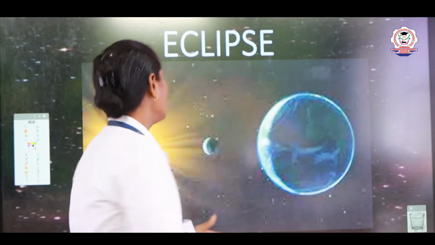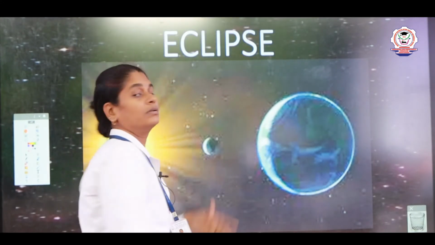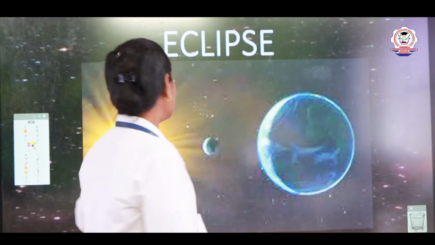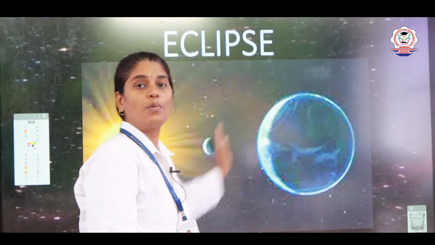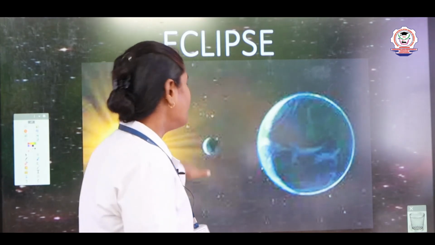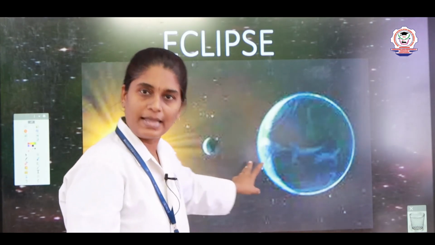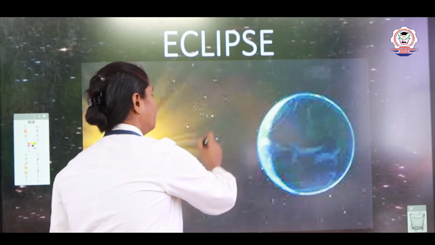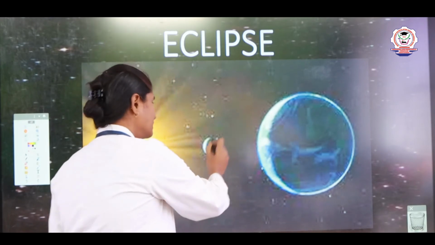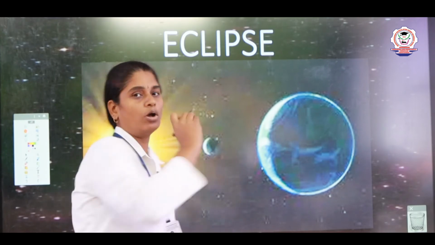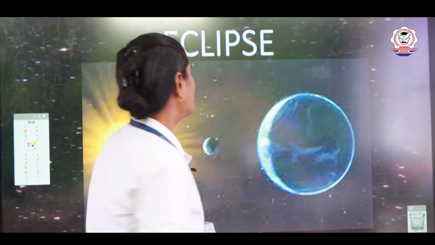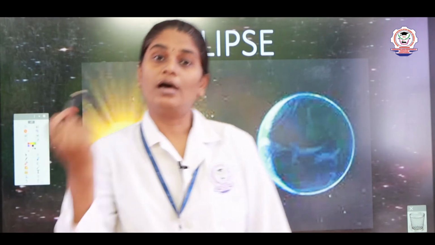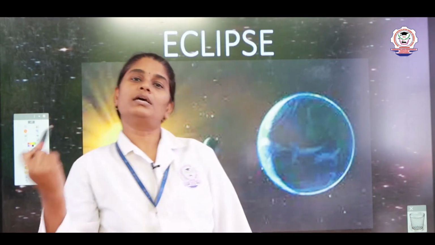The same way, here the sun gives out light, and these opaque objects can come in the path of the light. Sometimes the earth will block the light or sometimes the moon will block the light, right? The moon revolves around the earth.